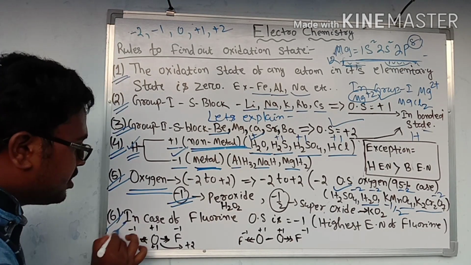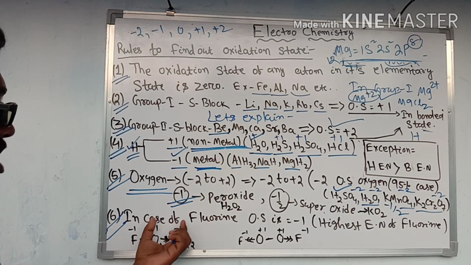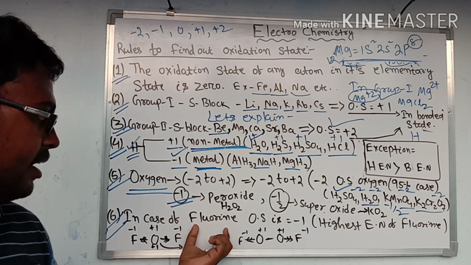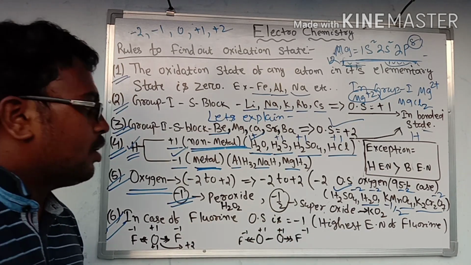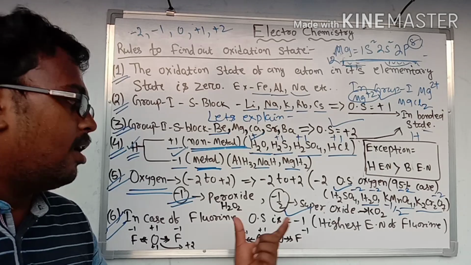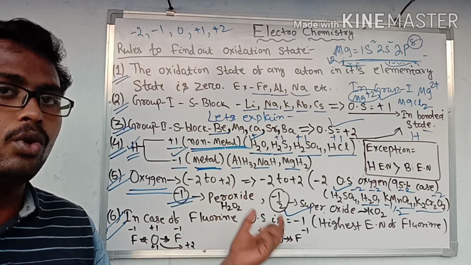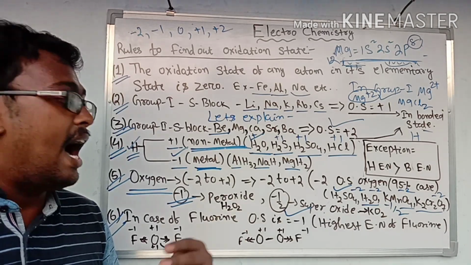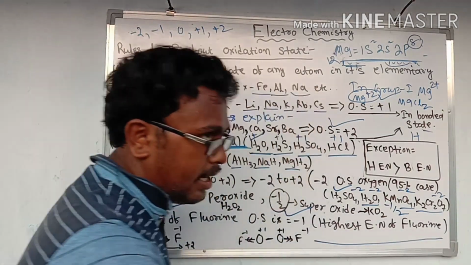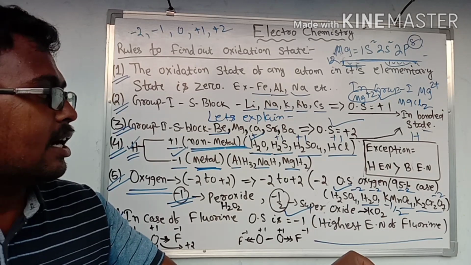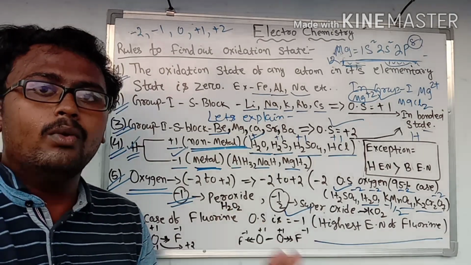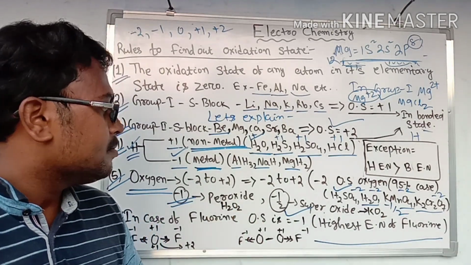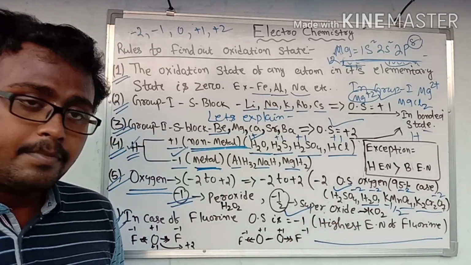Then rule number 6, in case of fluorine, the oxidation state will be -1 always. Fluorine will show oxidation state -1 because fluorine has the highest electronegativity. Due to its highest electronegativity, fluorine always shows -1 oxidation state.